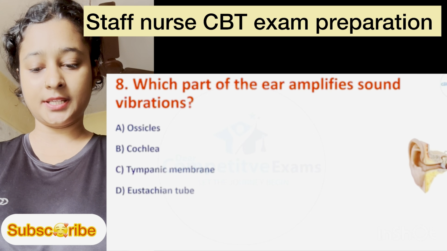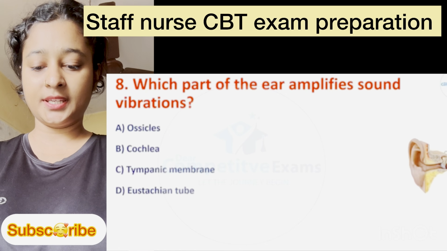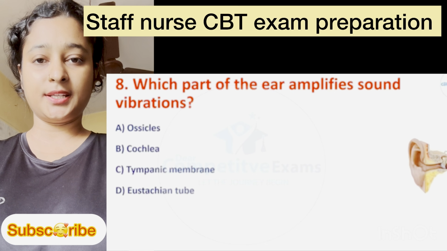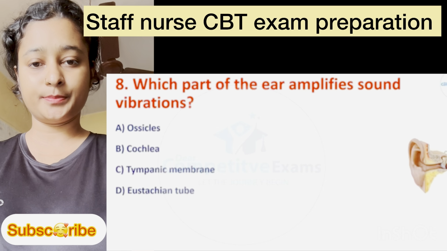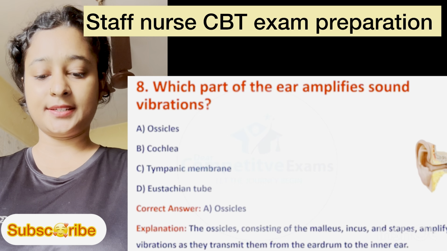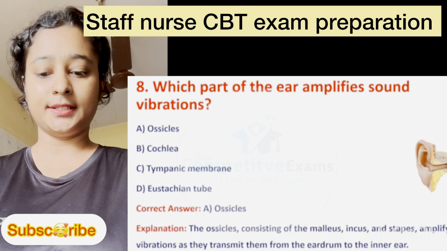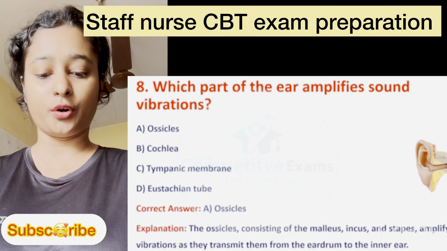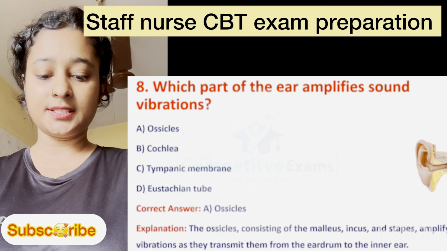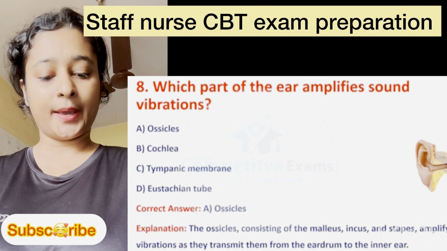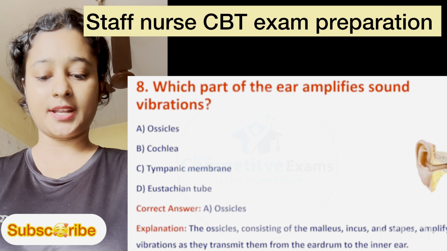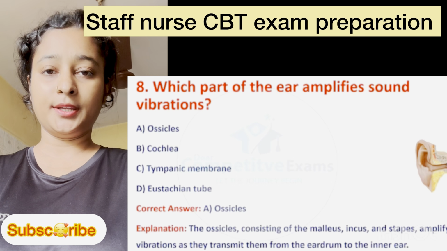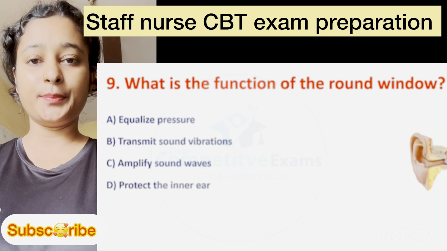Question number 8. Which part of the ear amplifies sound vibration? Option number A is ossicle, B is cochlea, C is tympanic membrane and D is eustachian tube. Here the correct answer is option A, ossicle. Explanation: the ossicles, consisting of the malleus, incus and stapes, amplify sound vibration as they transmit them from the eardrum to the inner ear.